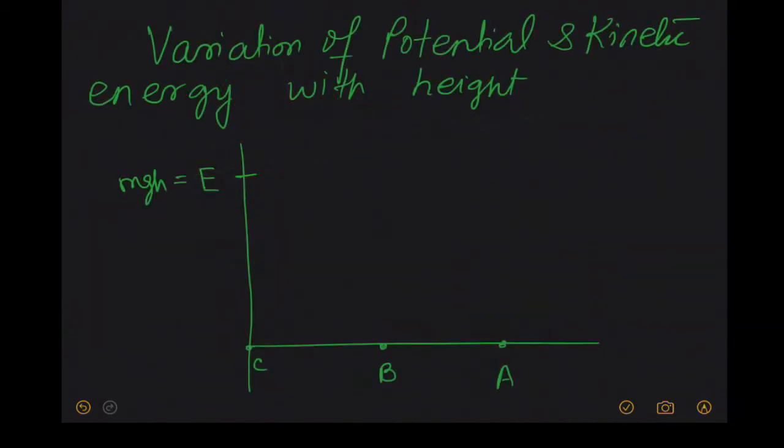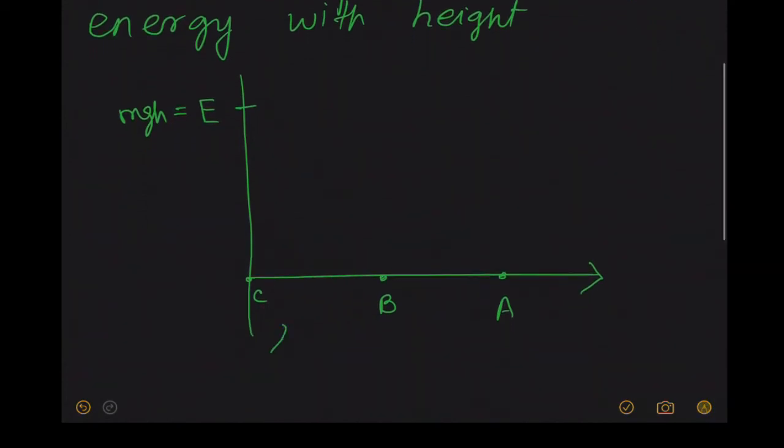Now that we have seen how potential and kinetic energy is different at different heights from the ground level for a freely falling body, we are going to now plot it in a graph. So as you can see in this graph, along the x-axis I am plotting height above the ground.